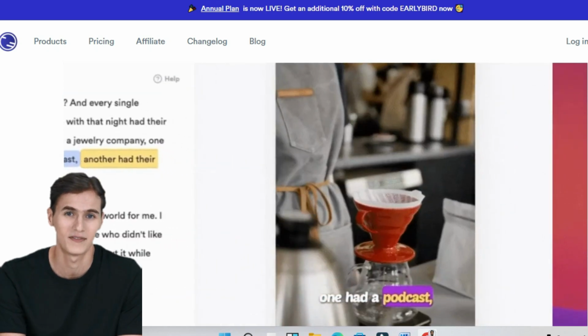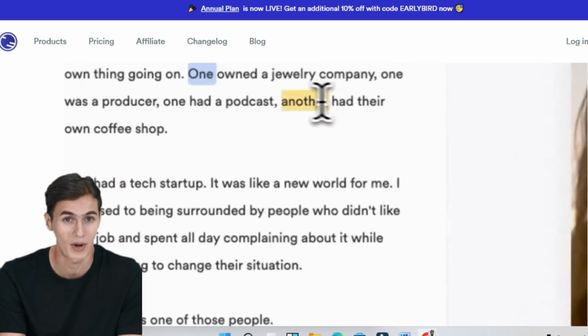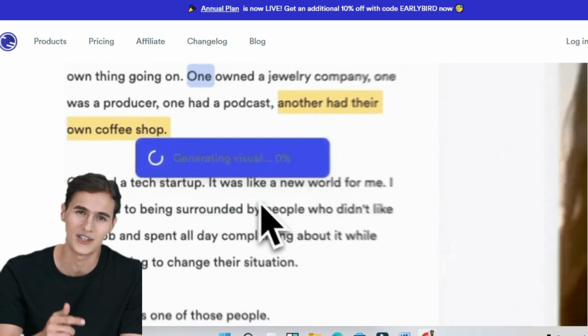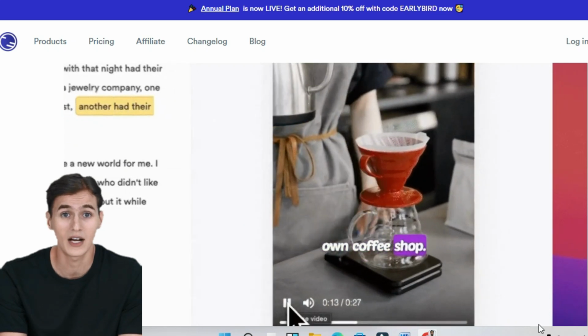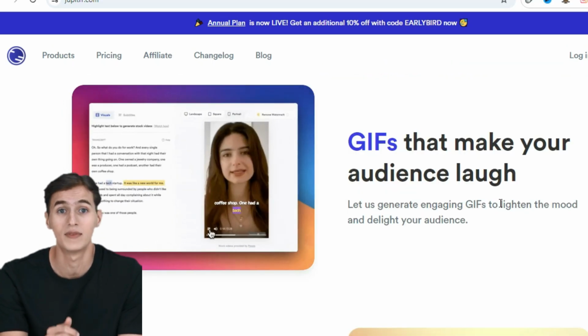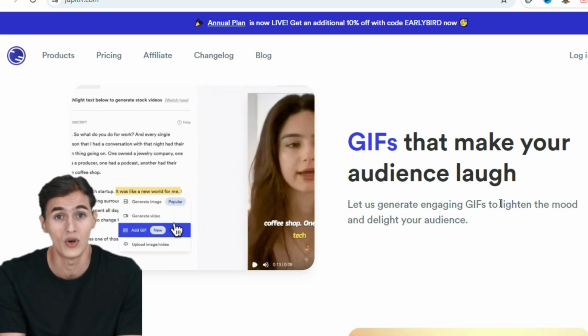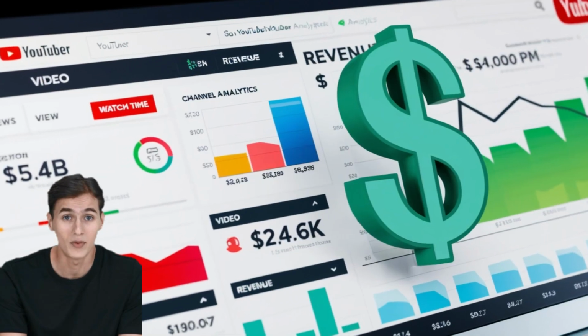Advanced features and benefits of Jupitrr AI. Scene-by-scene customization. What's impressive about Jupitrr AI is that it offers more control over your content than you might expect from an AI tool. You can preview and modify each scene before finalizing the video. This allows you to ensure that the stock footage, subtitles, and transitions are exactly how you want them. And if the AI selects a clip you don't love, you can simply swap it out for a new one with a few clicks.